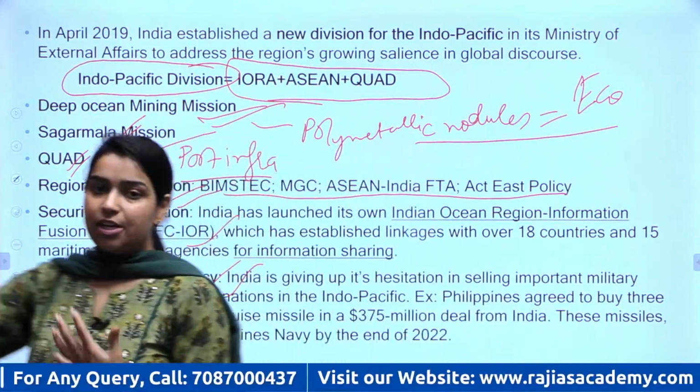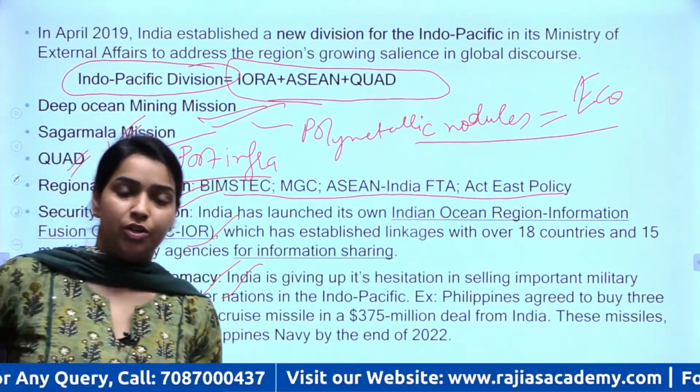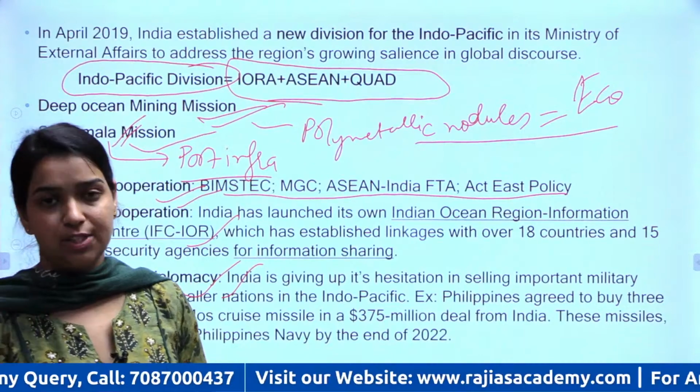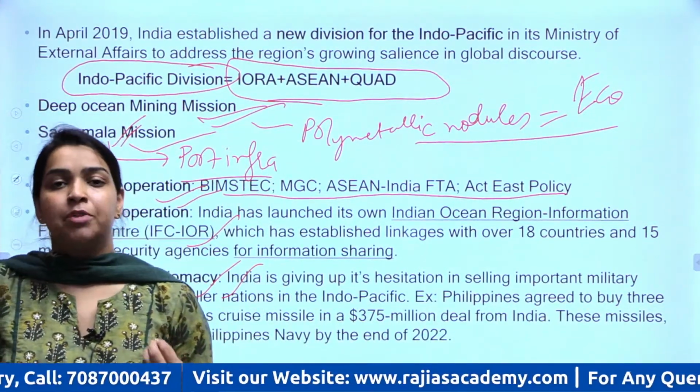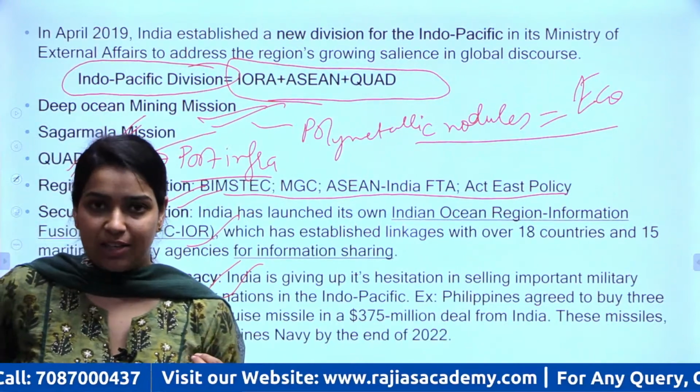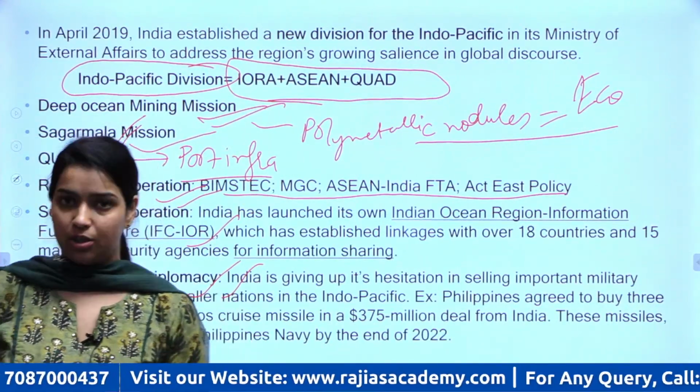See, earlier India used to restrict military cooperation with these smaller nations like Vietnam, Philippines, because it thought that it may offend China, and China may take some adverse action against India.